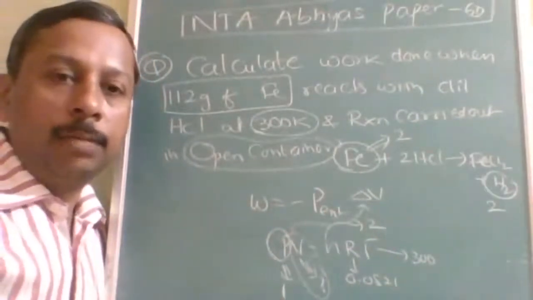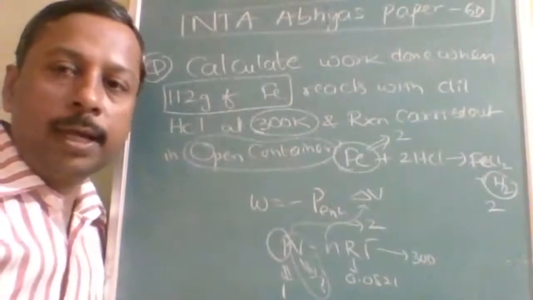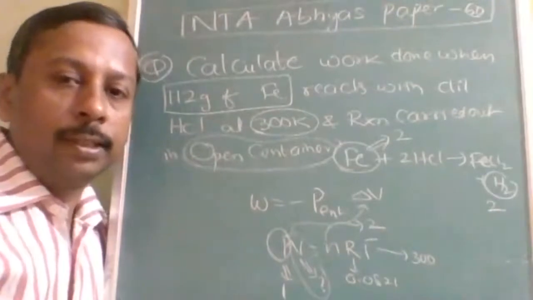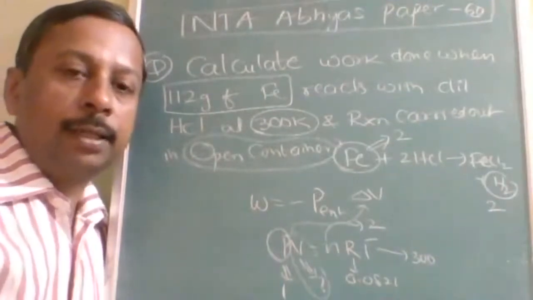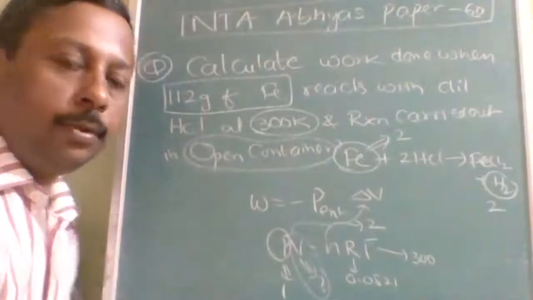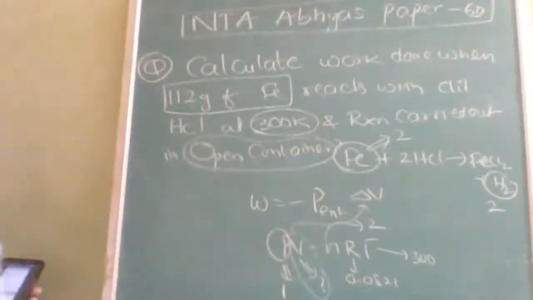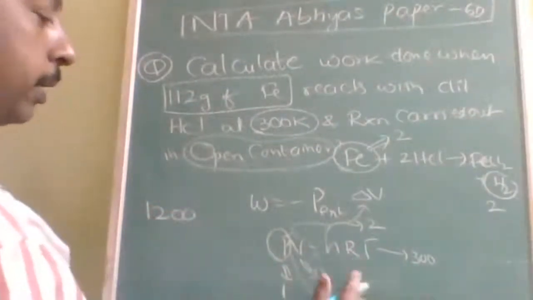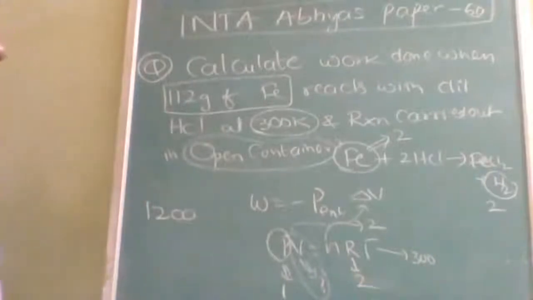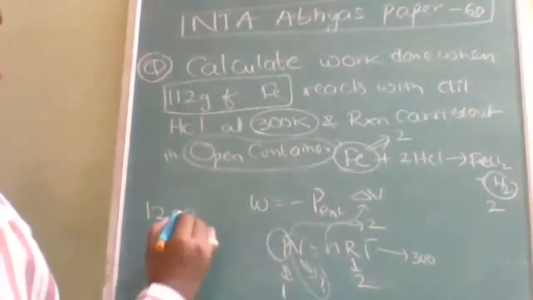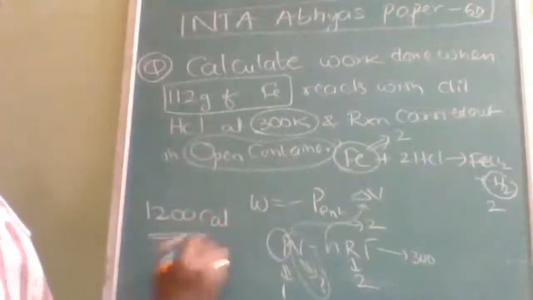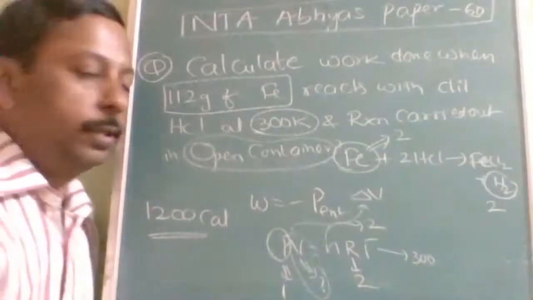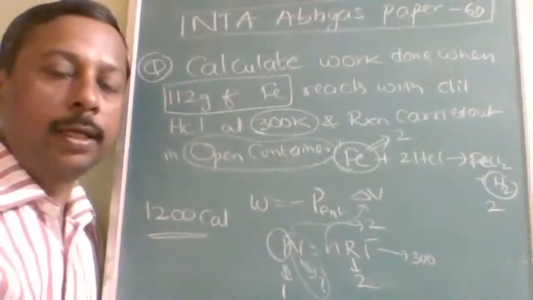Why are delta V and volume of hydrogen the same? Because before the reaction there is no gas existing. So the final gas itself is the change in volume. Okay. So when you substitute all this and simplify, you will get an answer of 1200. Sorry, here in the options it was in calories. So for that you will write R is equal to 2. Okay. So we will get 1200 calories. So this is the answer for this question. 1200 calories is the final answer.